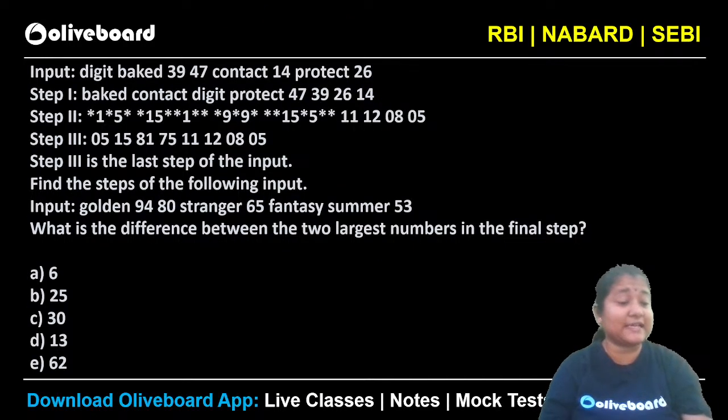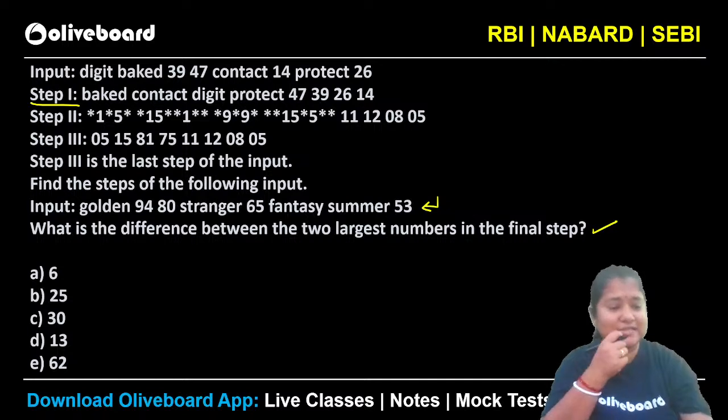Very quickly on your screen. Let's have a look at input output, right? Let's try. So you have to tell me what is the logic for each of the steps here. And then we need to answer the question: what will be the difference between the two largest numbers in the final step for this particular output. Okay, chalo, let's see. So what is the logic here for step number 1? Step 1 is very easy. Ekdam basic hai step 1 to. It's very obvious.